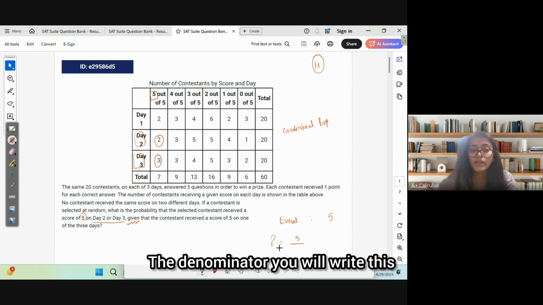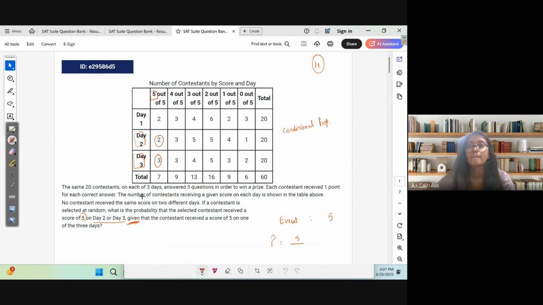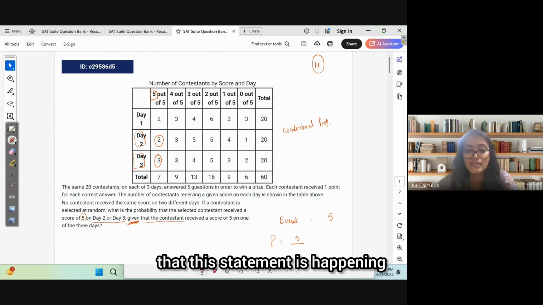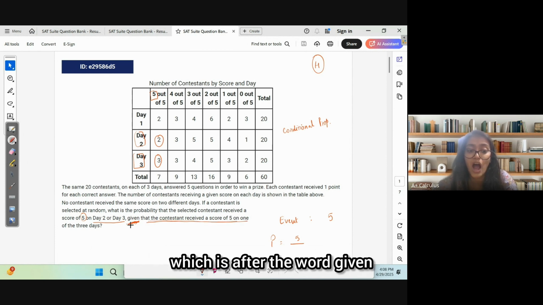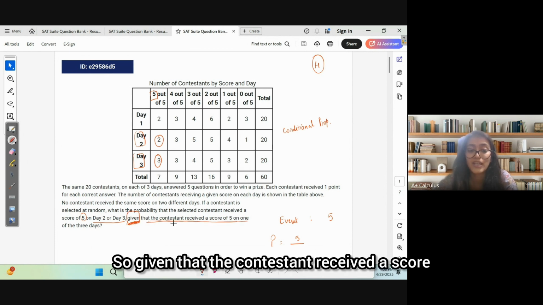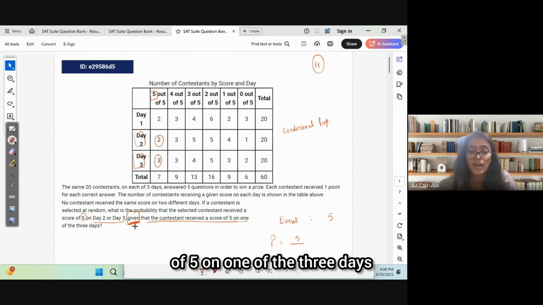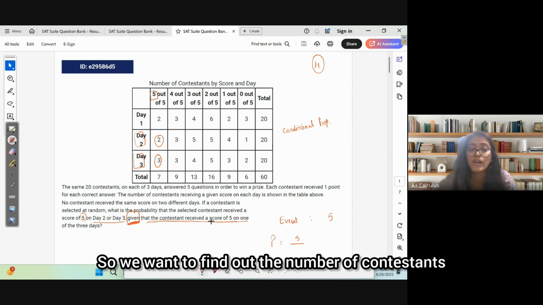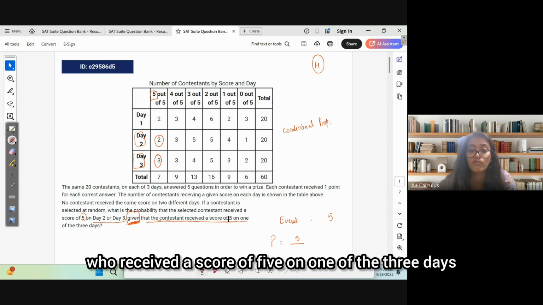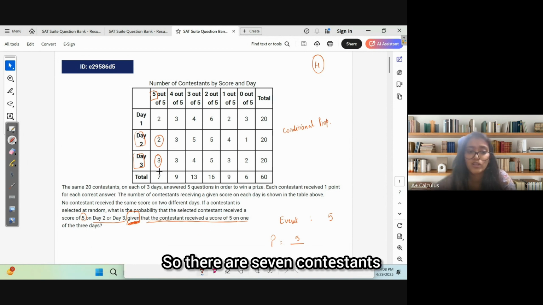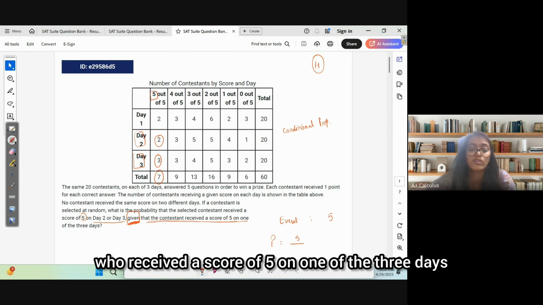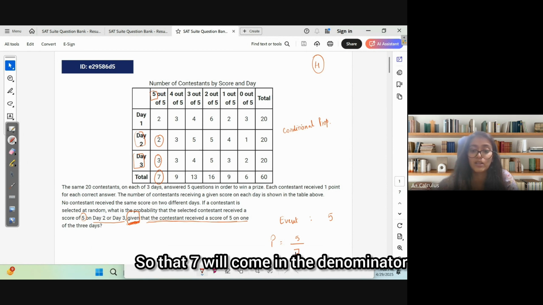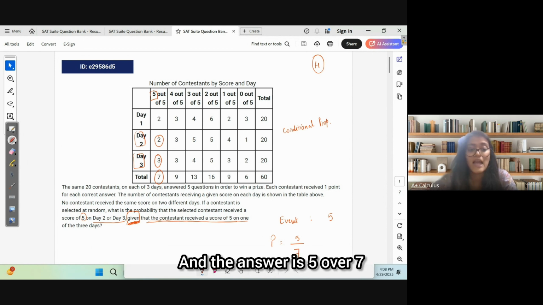Now in the denominator, you will write the number of times that this statement is happening, which is after the word given. So given that the contestant received a score of 5 on one of the 3 days. So we want to find out the number of contestants who received a score of 5 on one of the 3 days. So there are 7 contestants who received a score of 5 on one of the 3 days. So that 7 will come in the denominator. And the answer is 5 over 7.